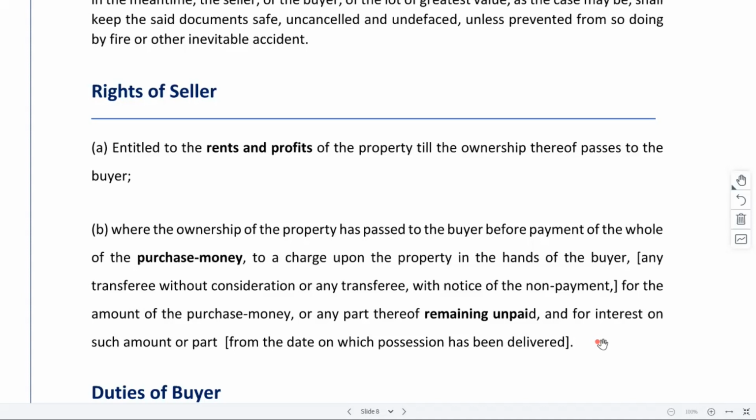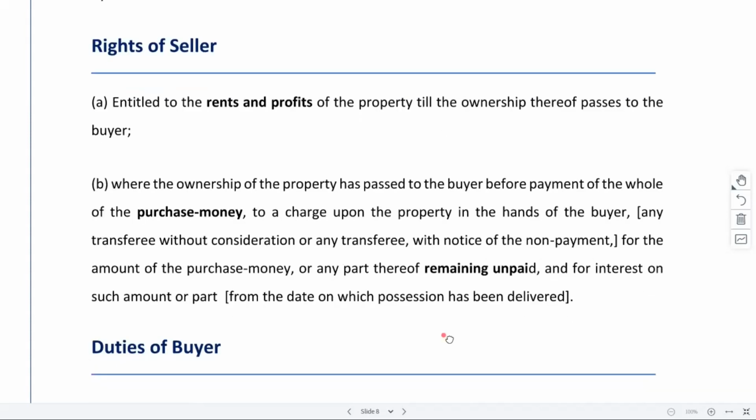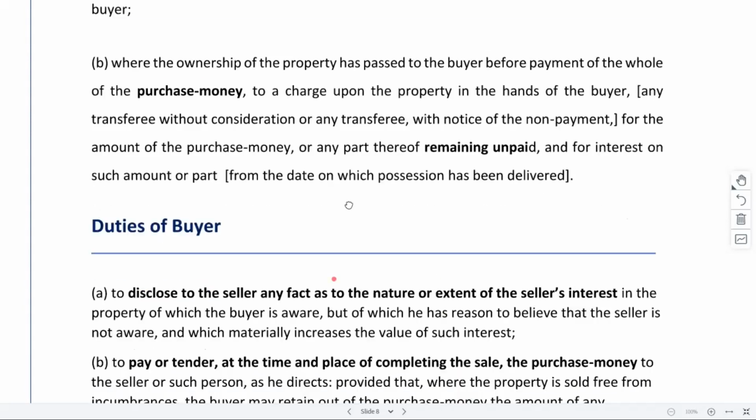But before he gets all of that, he may still transfer possession of it to the buyer, right? But that does not mean he has waived off his right. Those rights will still be applicable to the seller. He can accordingly get it done. So for the rights of the seller, we just have two different rights, but obligations are more, right? So many obligations, just two rights we have.